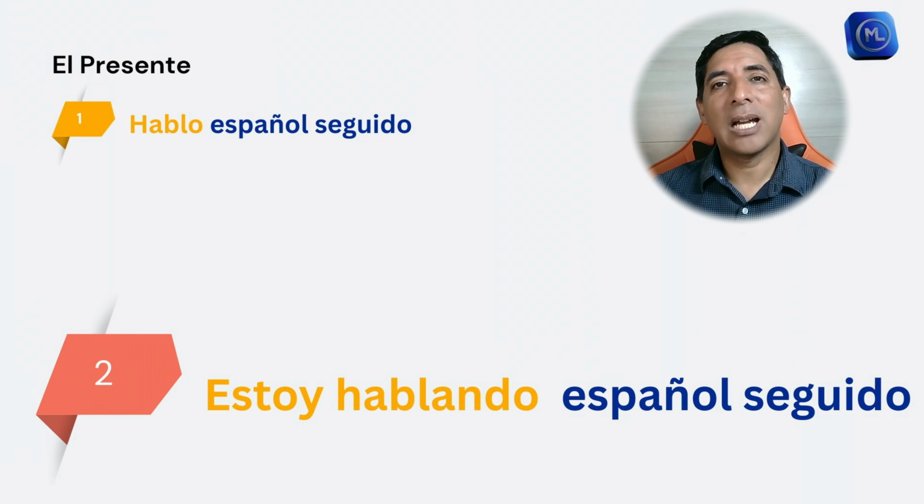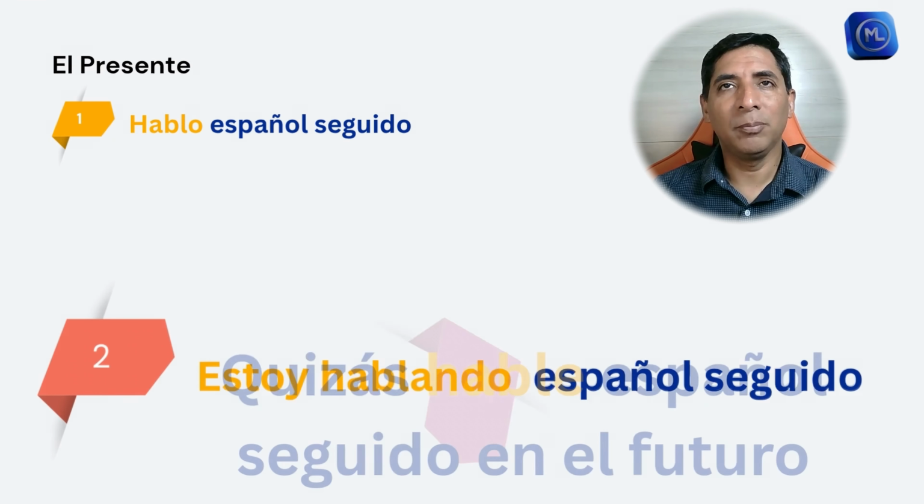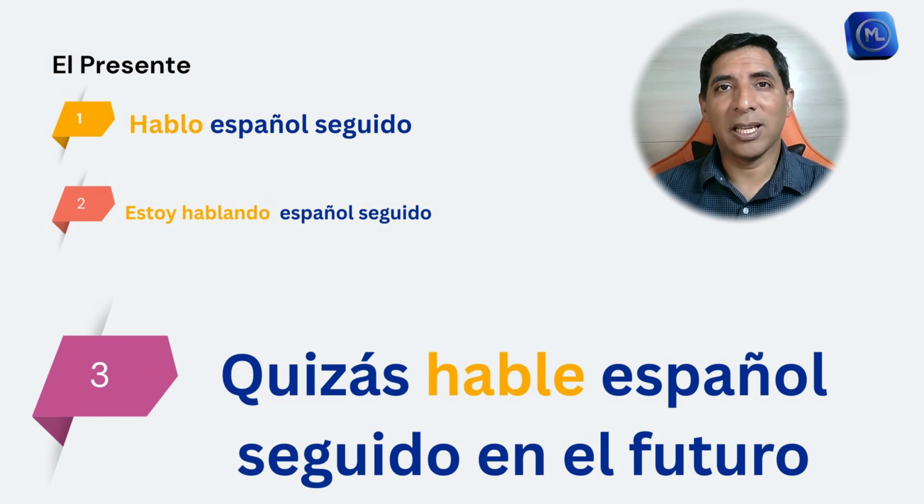But remember that we also have the modo subjuntivo, which is when we are not sure about what may or may not happen in the future. For example, quizás hable español seguido en el futuro. I may speak Spanish often in the future. I don't know. I am not sure. But because there is a likelihood I may or may not do it, then we're going to switch to a different present. In this case, presente del modo subjuntivo.